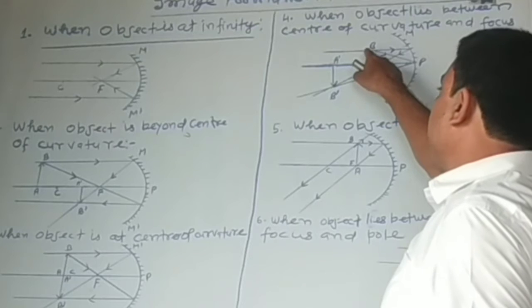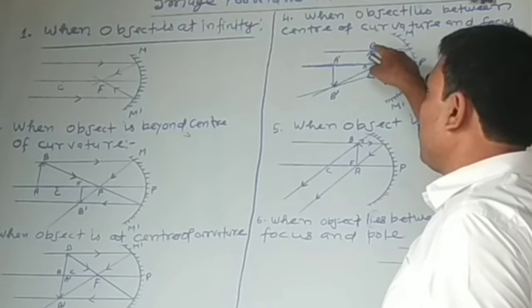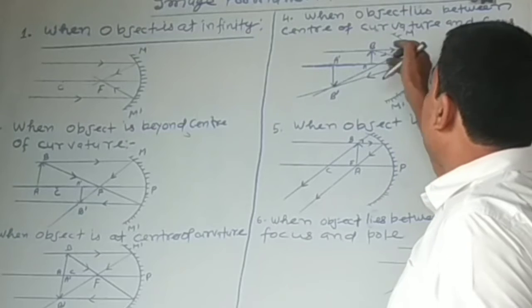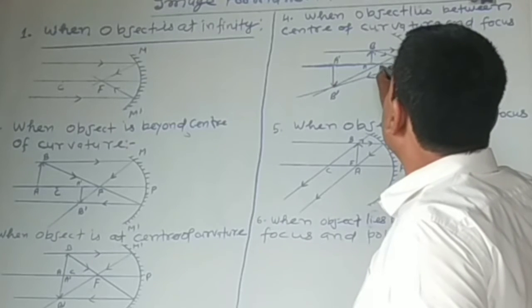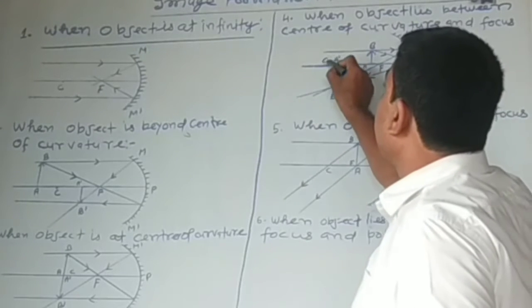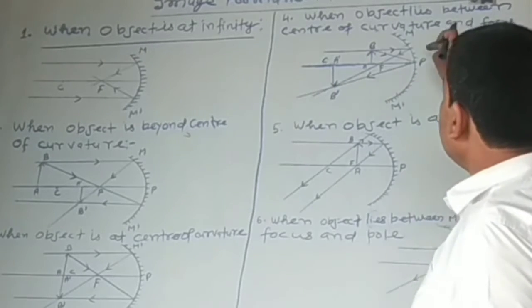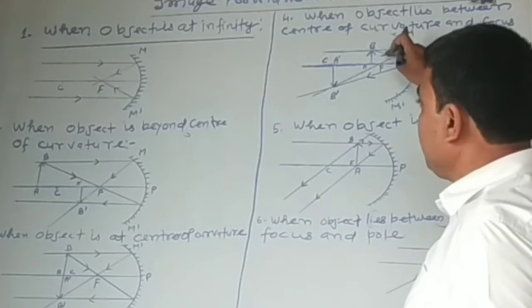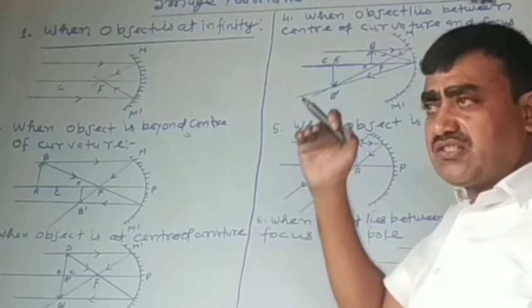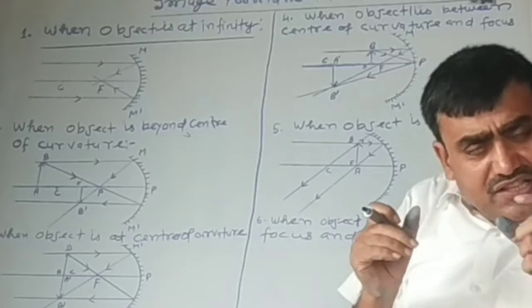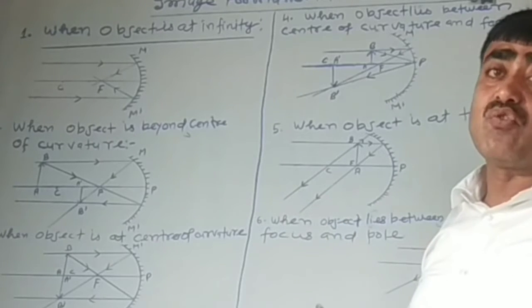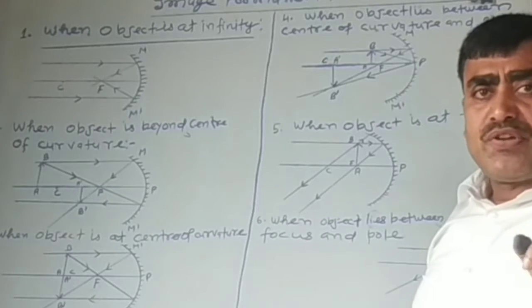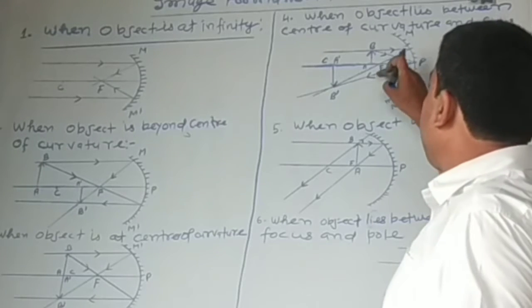The ray coming from infinity passing through the head of the object, after reflection from the mirror passes through its focus. Okay. And another ray started from the head of the object, incident obliquely at the pole of the mirror and obeying the rule of reflection is reflected.